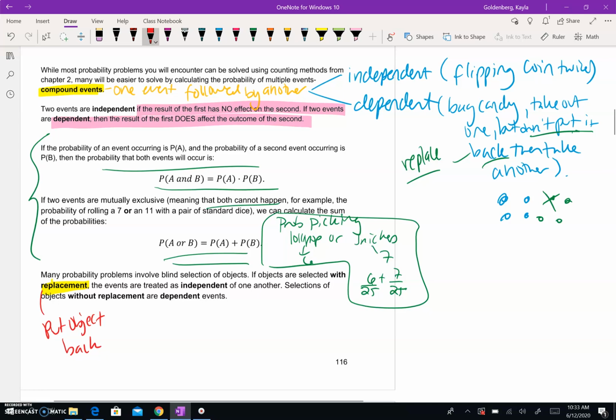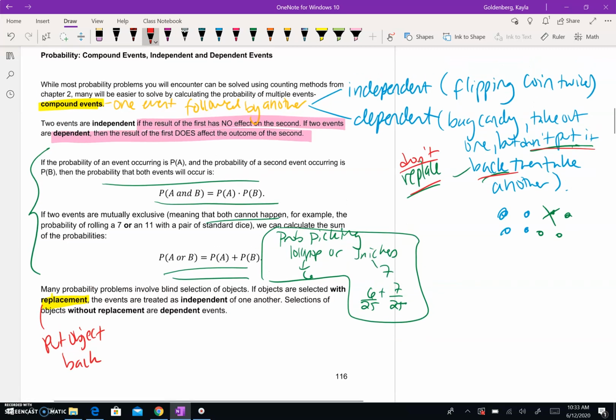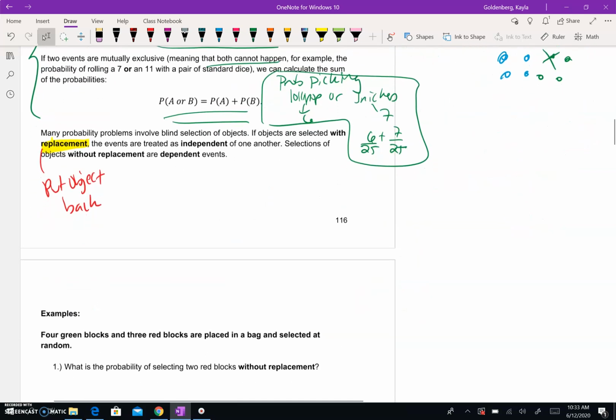However, if you don't replace the objects, one event can affect the other, right? So remember up top we didn't replace, because it says we don't put it back. Whereas with an independent event, you always have to replace it back, and then one choice won't affect the other. And we'll see this come up as we look at some examples.